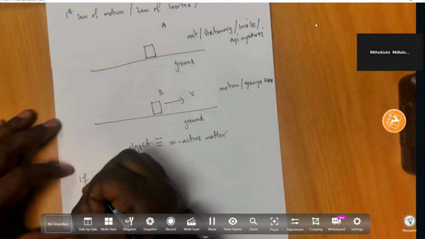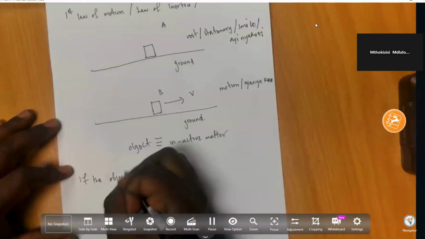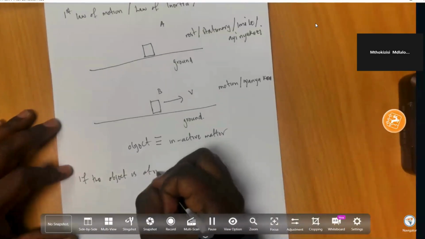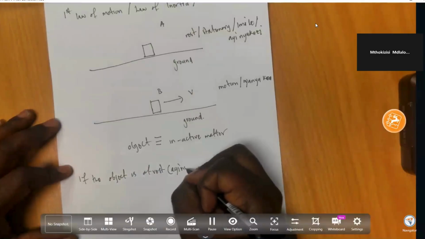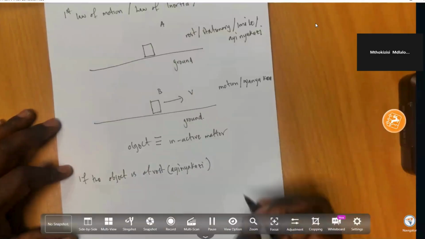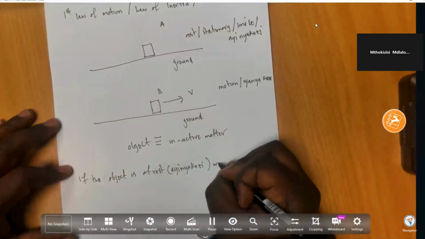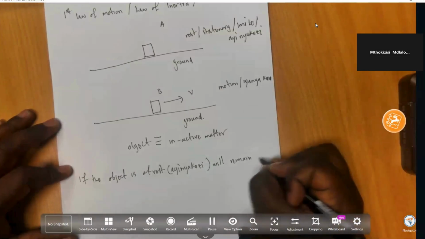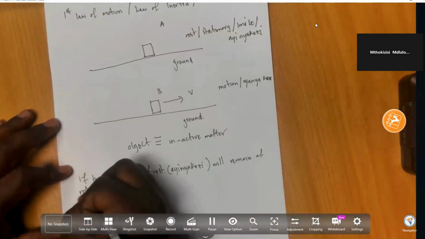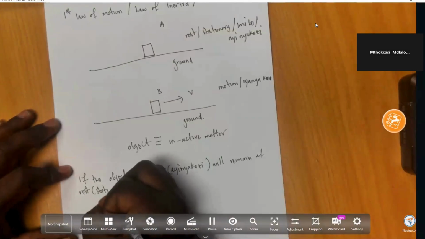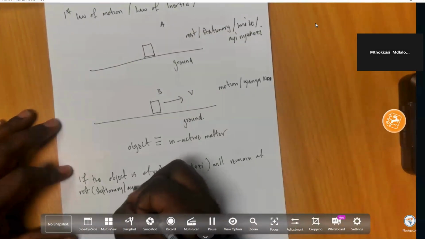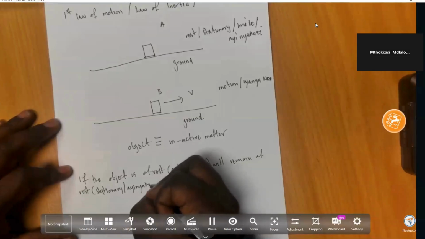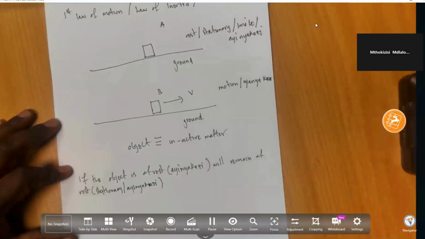Newton's law states that if the object is at rest, ayinyakazi, it will remain at rest, or stationary.